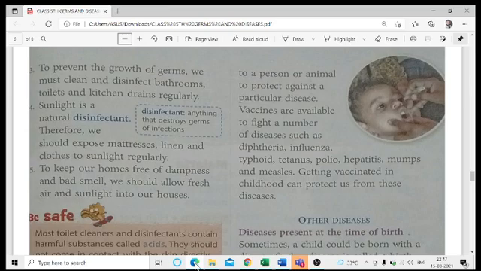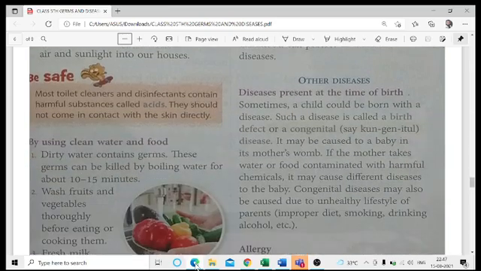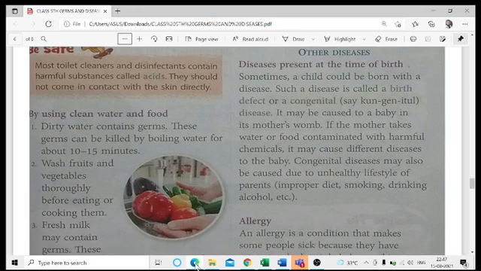When we are talking about other diseases, cough and cold, diphtheria, tetanus and all these are diseases which we get during our lifetime, that is after we have taken birth on the surface of the earth and started doing some activities by ourselves. We acquire all these diseases from time to time due to not eating properly or coming in contact with germs or anything like that.